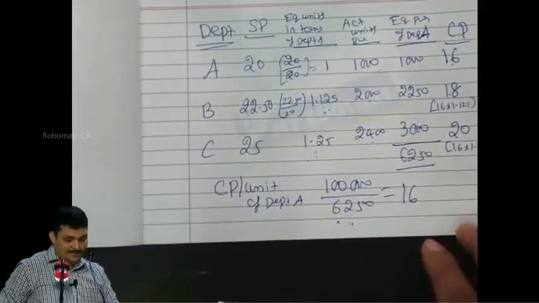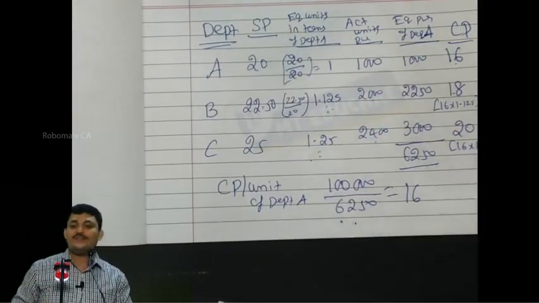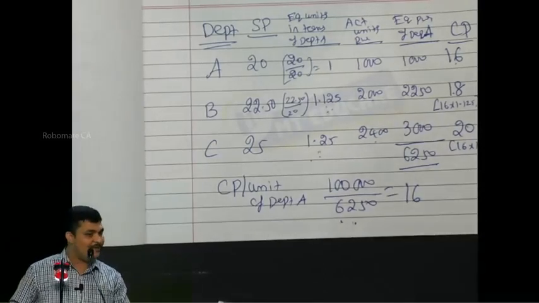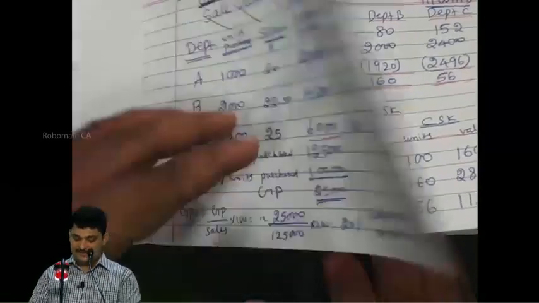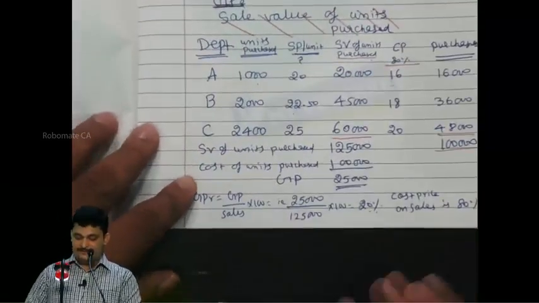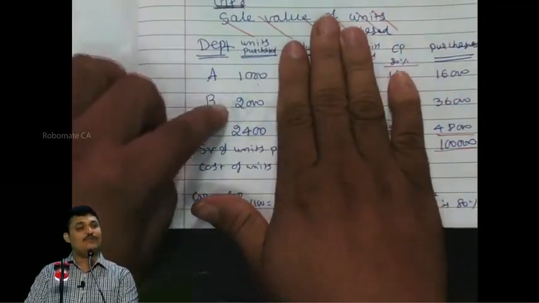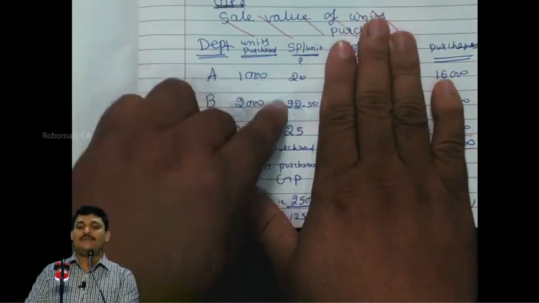Understood? See, when they solve only with the solution of one method, professionals are not like that; they can think in any other ways. Everybody? Understood? Now listen, friends. See, you know that units purchased are 1,000, 2,000 and 2,400, and this is the sale price.